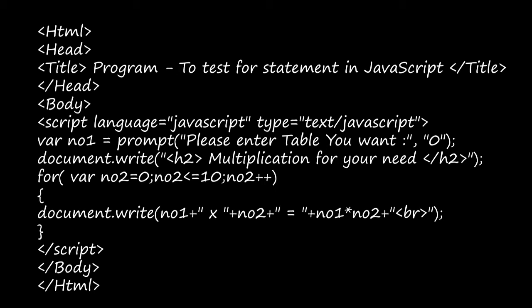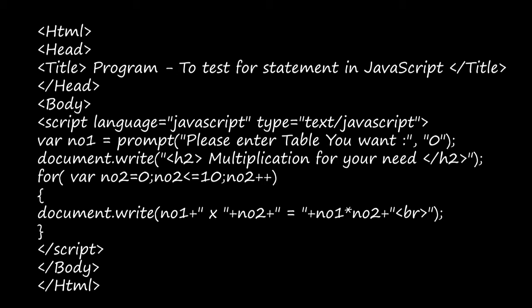And then variable no1, that is, no1 is the variable. We have declared that, and no1 is equal to prompt of "please enter table you want". Whatever you are giving here will be displayed inside the prompt dialog box, right? And then document.write, inside the bracket, inside double quotes we have given h2. H2 is the heading tag, right? H2 means it will have the second heading size, right? Inside that we have "multiplication for your need".